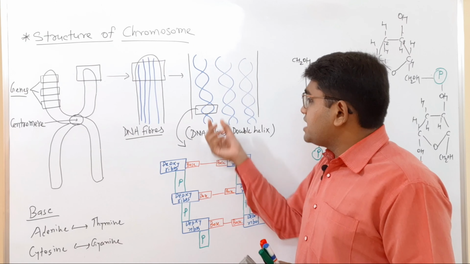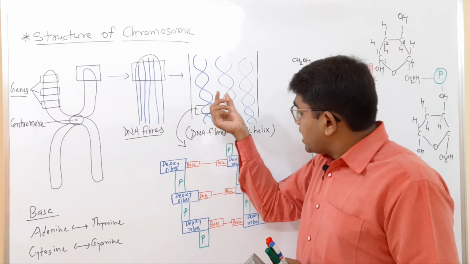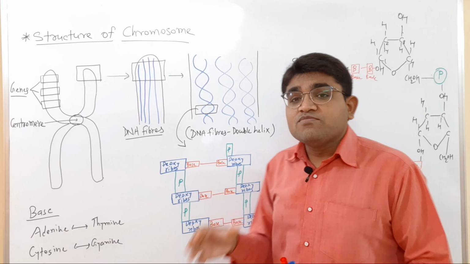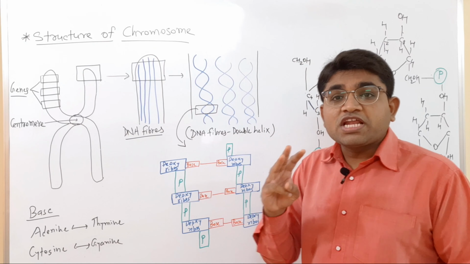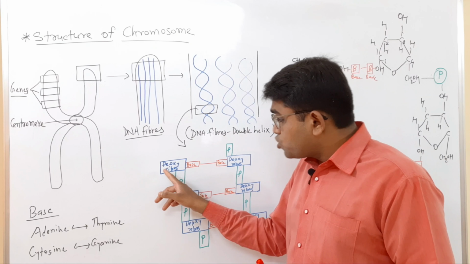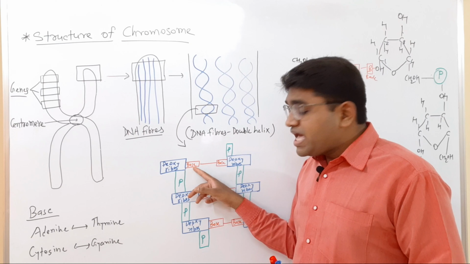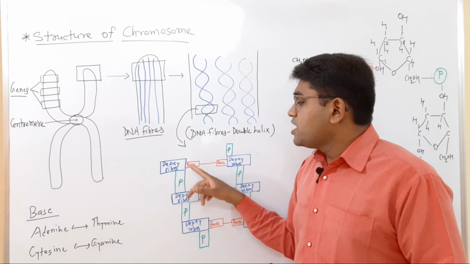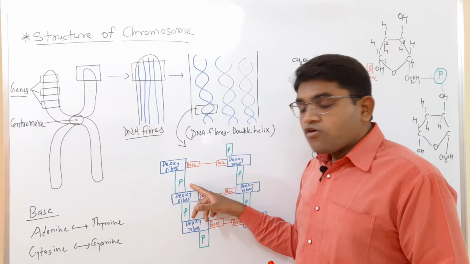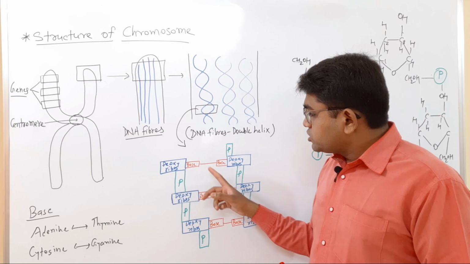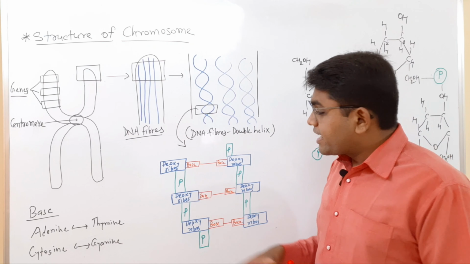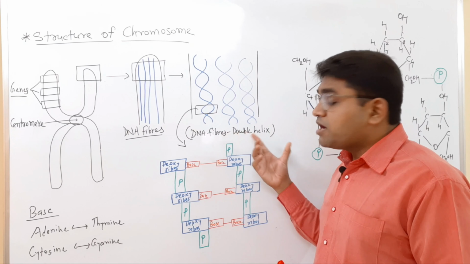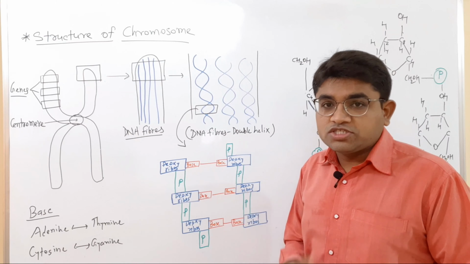Then if we see a short part of this DNA fiber, it is made up of three main parts: the sugar, the base and the phosphate. So the sugar, base and phosphate are arranged in this manner, forming the double helix DNA structure.